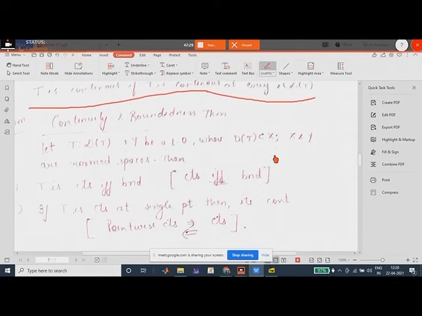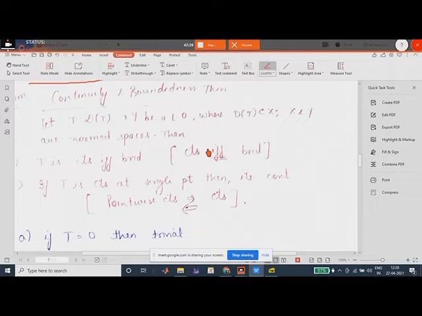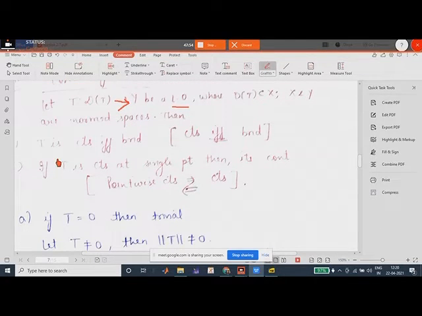In the next section, the main difference between function and operator is in this theorem. Just see what the theorem states. The theorem states that if T is an operator from DT to Y, a linear operator we are given, right, where DT is contained in X and X, Y are norm spaces, then continuity implies boundedness and boundedness implies continuity.